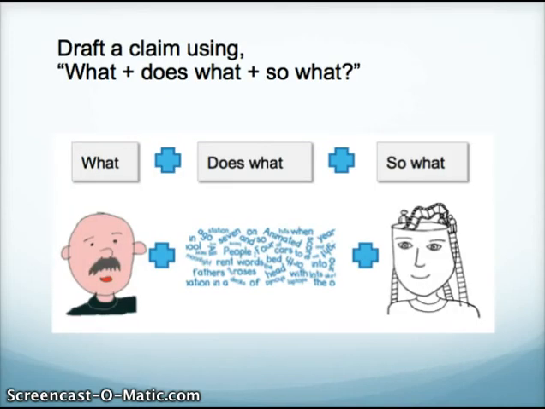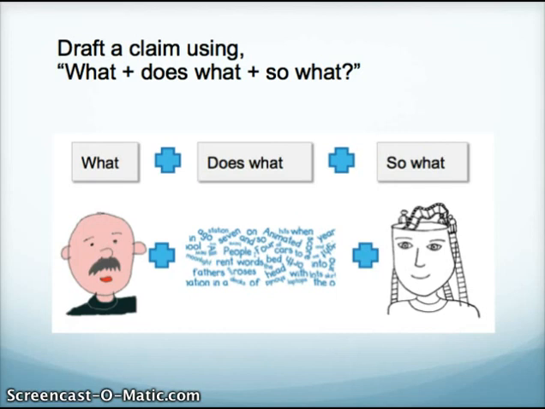So in order to draft a claim using the what, does what, and so what strategy, the first thing that we want to look at is the what. So in this example, the what is going to be an author. The author does what? Well, in my example, the author uses vivid words. And so what? Well, the author is using vivid words to create mental images for the reader.